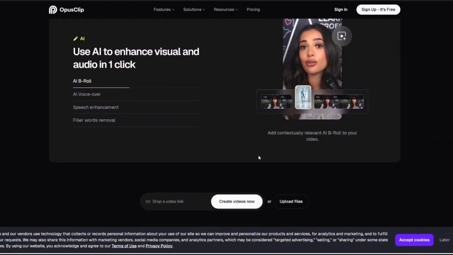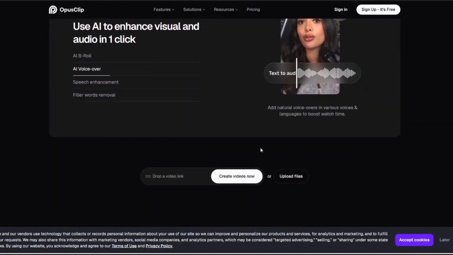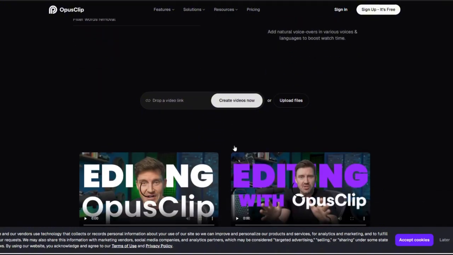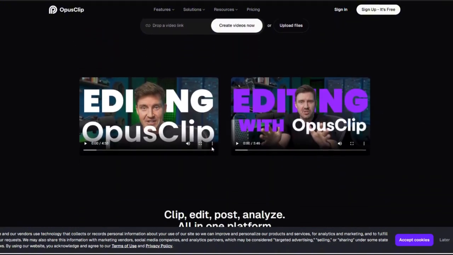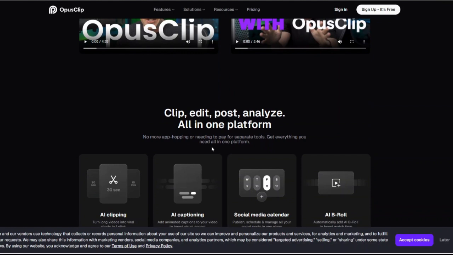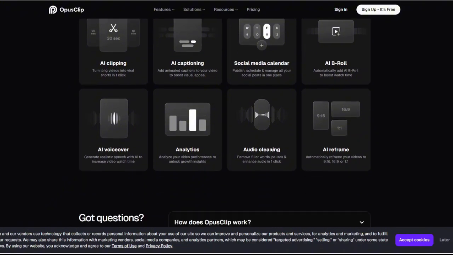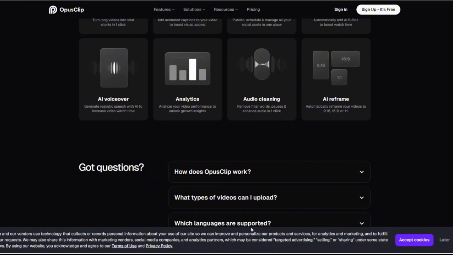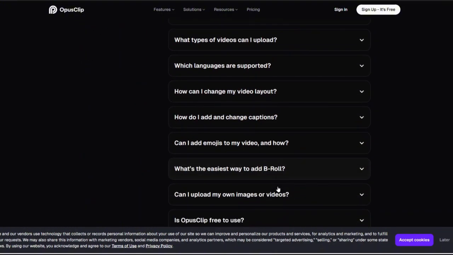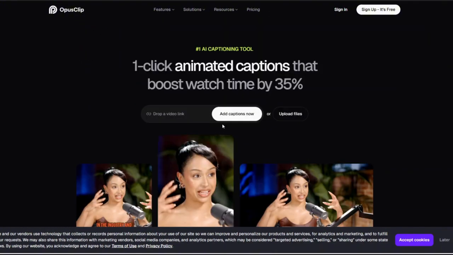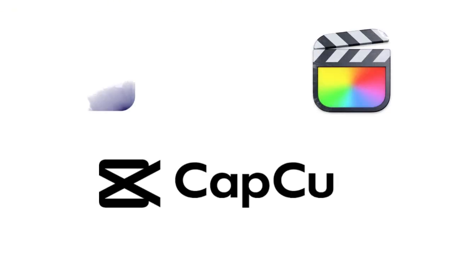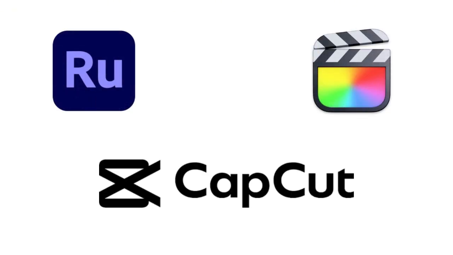So which is better? Well, it depends on your choice. If you need end-to-end editing, you can go with Descript, but if you want quick, engaging, short-form clips, Opus Clip is your tool. And if you're looking for a full-fledged video editing platform, Descript wins over Opus because Descript allows you to create and edit full-length content while offering powerful AI tools to help with transcription, overdubbing, and collaboration. But Opus Clip helps you repurpose long videos into shorts, viral clips. If you're looking to try other alternatives, you may explore Adobe Premiere Rush, CapCut, and Final Cut Pro.